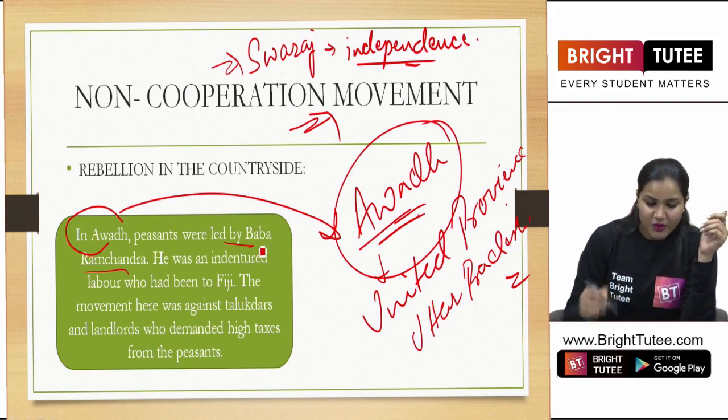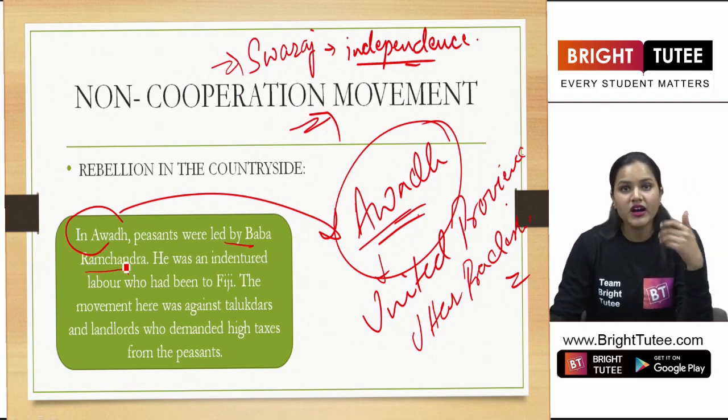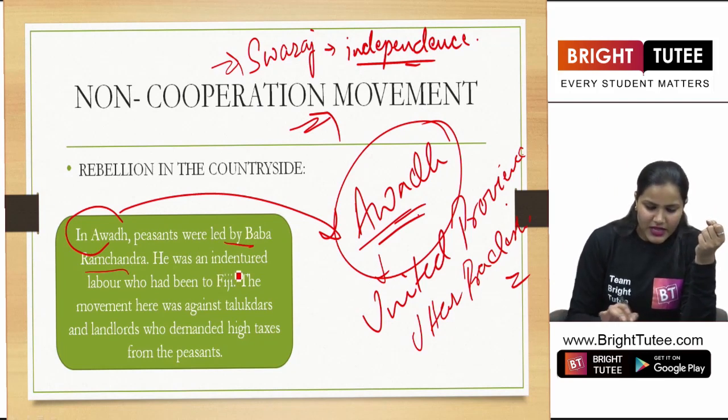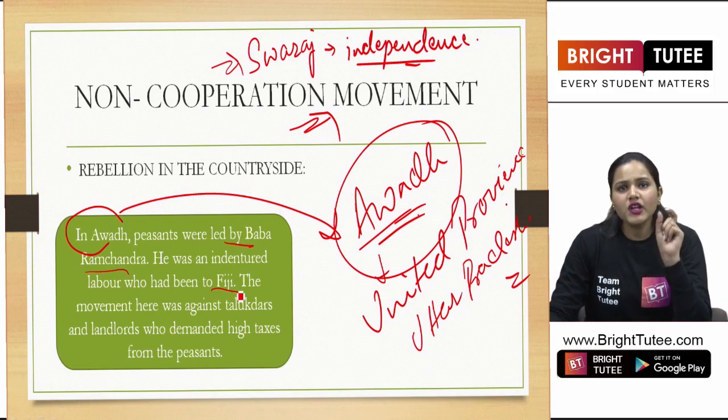So in Awadh, the peasants were led by Baba Ramchandra, a renowned figure there. Now he was an indentured laborer who had been to Fiji. Now, are you aware of this term indentured?